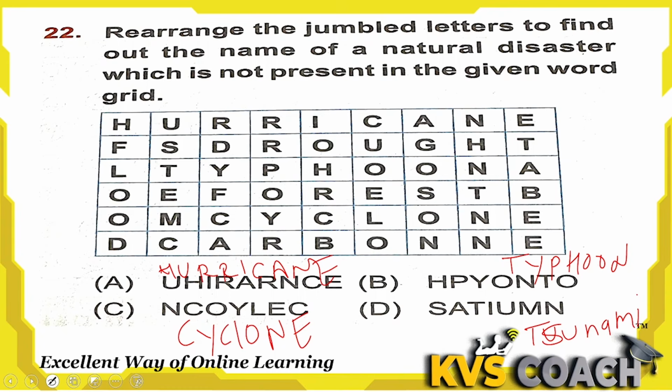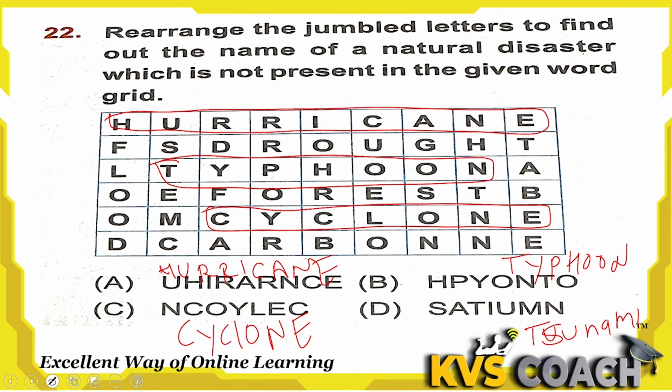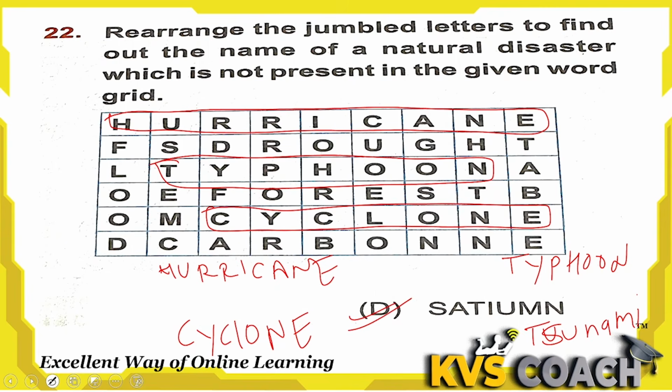So what do we have in the grid? We have hurricane in the grid. We have typhoon in the grid. And we have cyclone in the grid. But we don't have tsunami in the grid. So option D is the right answer here, which we cannot find in the grid.